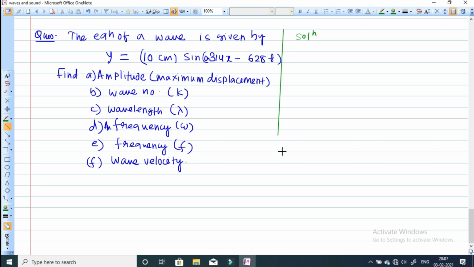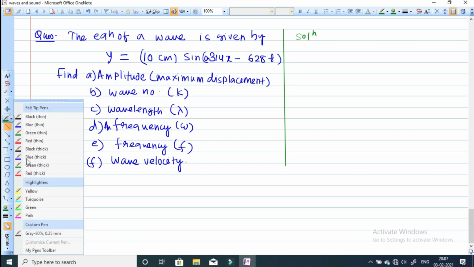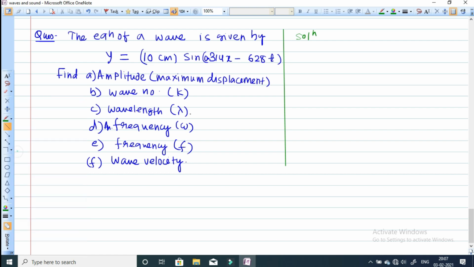Sidewise solution, it will be better to understand here. Okay, so solution, we can easily solve this. So if you will compare this equation, y is equal to 10 centimeter sine of 0.314x minus 628t. Now if you will compare this with the standard equation, y is equal to a sine of kx minus omega t, just compare one by one, you will get all the values.